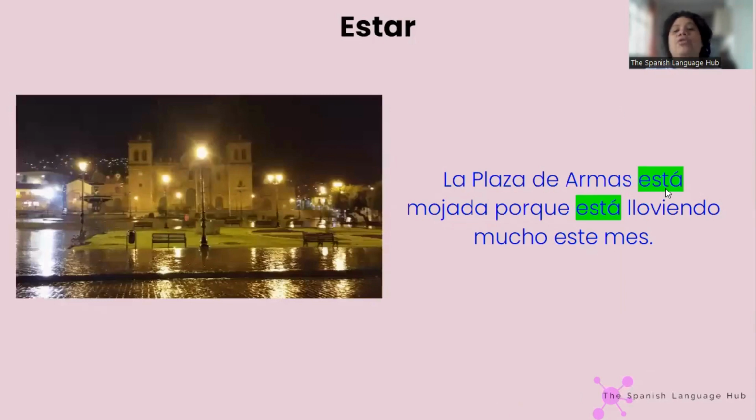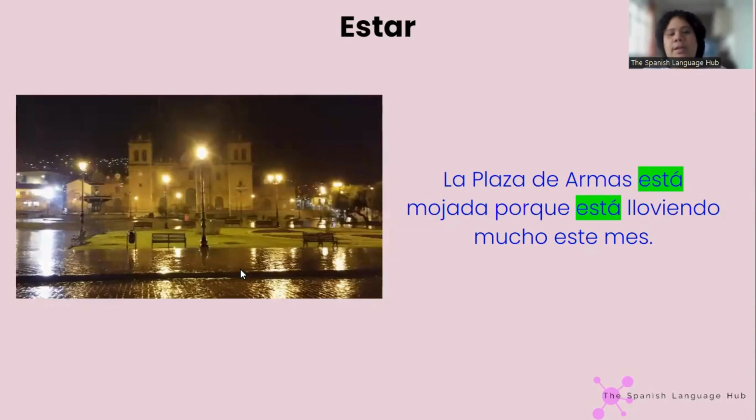And here I'm just again describing how the plaza looked in this particular moment in the picture. La Plaza de Armas está mojada porque está lloviendo mucho este mes. So La Plaza de Armas, the square, is very wet because it's been raining a lot this month.